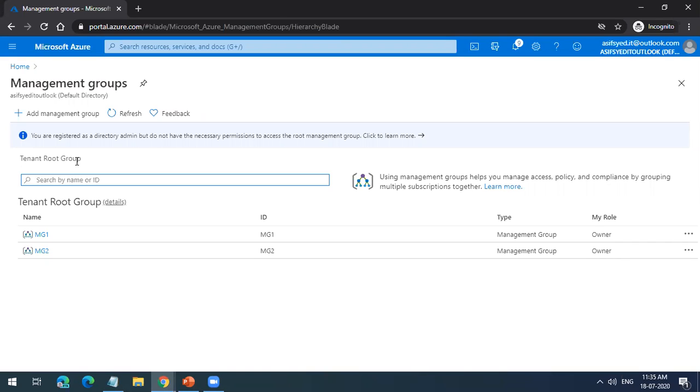To be honest, I have not seen any. Normally, it will be one tenant root group, and then they'll have multiple management groups, and they'll manage it like that. But you will see management groups only when you have a big customer and they have multiple subscriptions. Then only they'll use this.